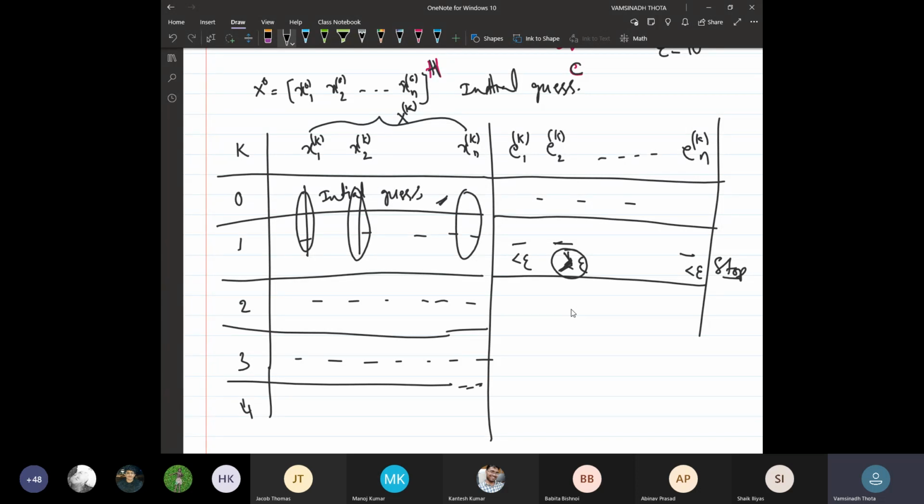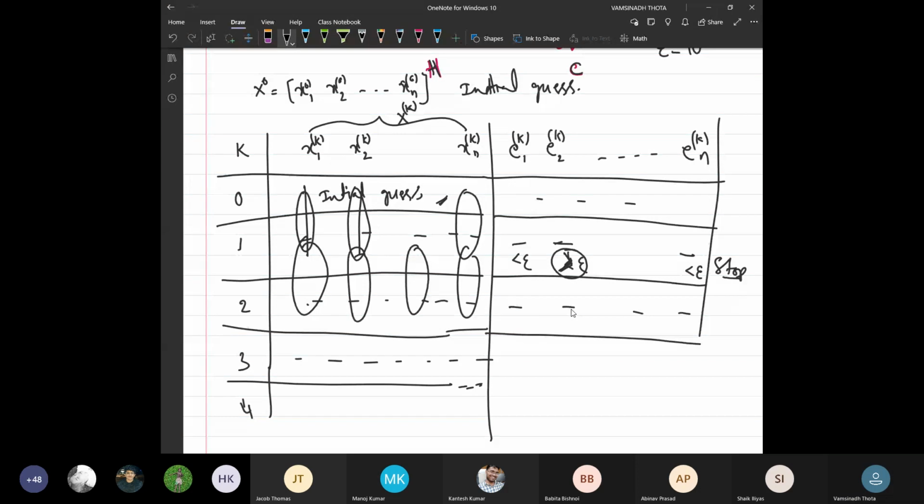Once the second iteration is also done, then again we need to evaluate what is the error. That is the absolute difference between this one and its previous one, not with the starting one, the initial one, and this one with this one. So evaluate again. Once it is evaluated, again you need to check whether everything is less than epsilon or not. If everything is less than epsilon, stop.